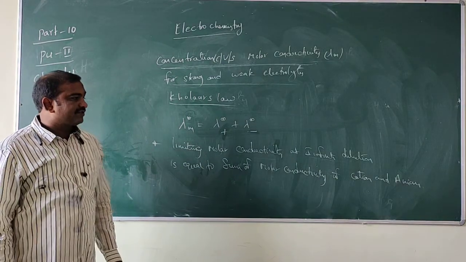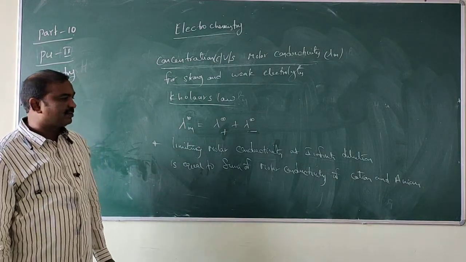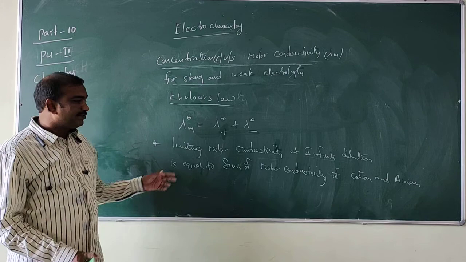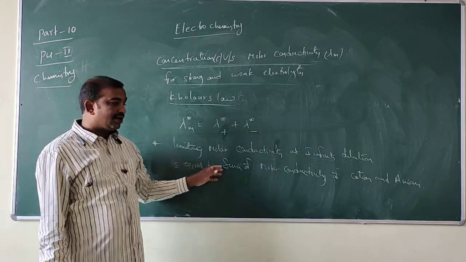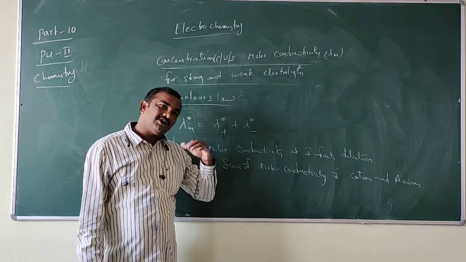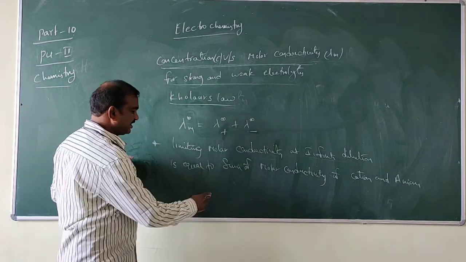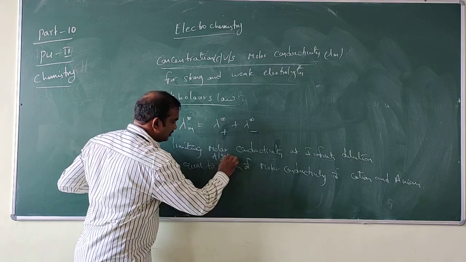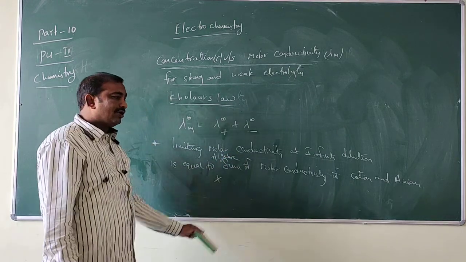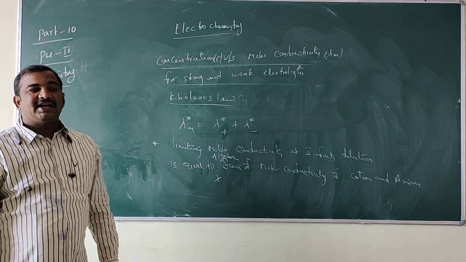Algebraic means all cations and all anions. We can write here the algebraic sum of molar conductivities of cation and anion.